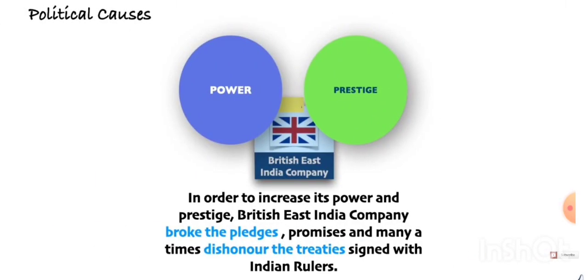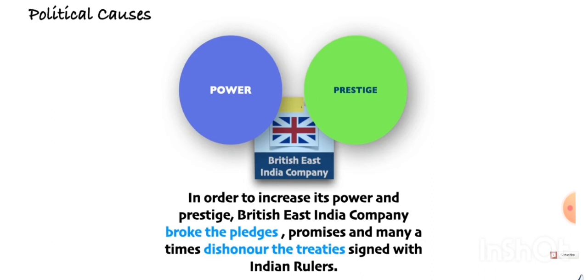Second would be political causes. Politics, we all know what is politics, right? So power and prestige, the growth of power and prestige of the East India Company was a major cause of the Revolt of 1857. British were again trying to interfere a lot in the political issues of our country.